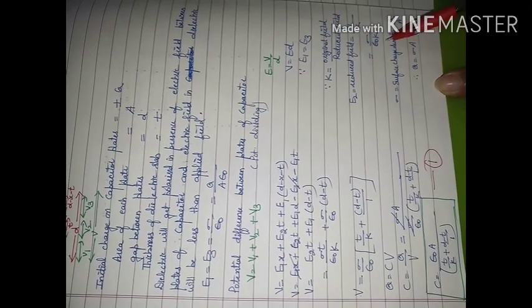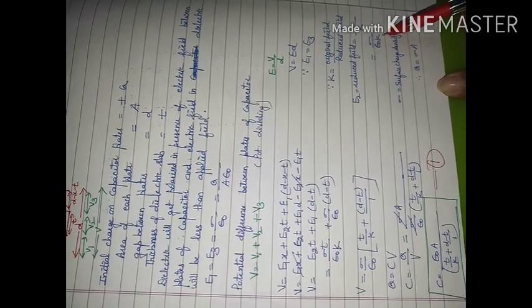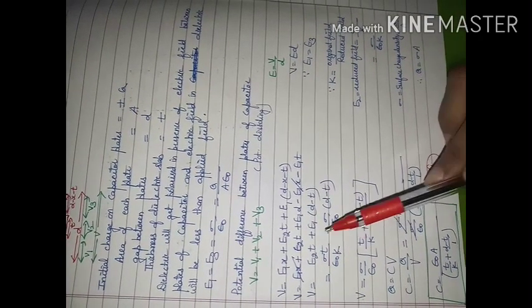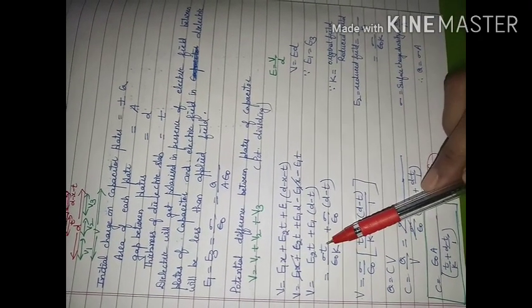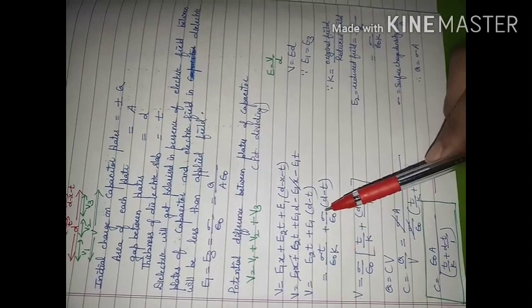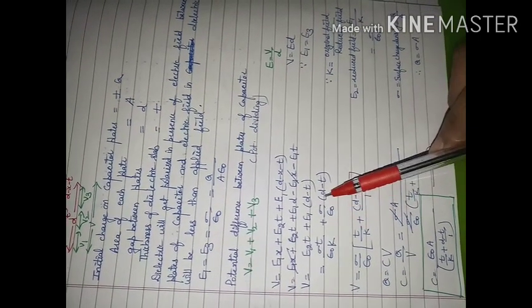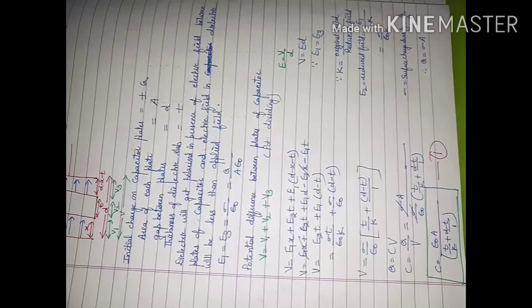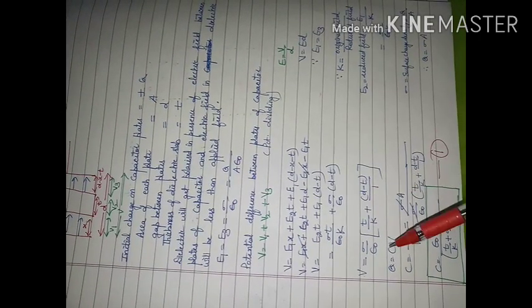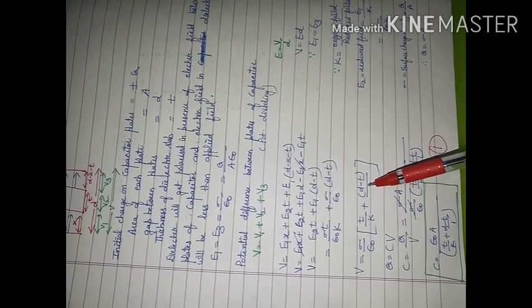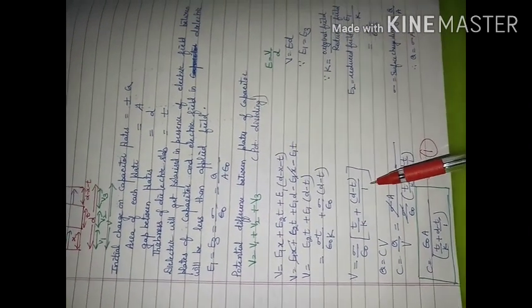So the E2 value will be sigma upon epsilon naught K. This value we are using in this equation. So we will get sigma T upon epsilon naught K plus sigma upon epsilon naught into D minus T. From this, sigma upon epsilon naught can be taken common. So inside: T upon K plus D minus T.